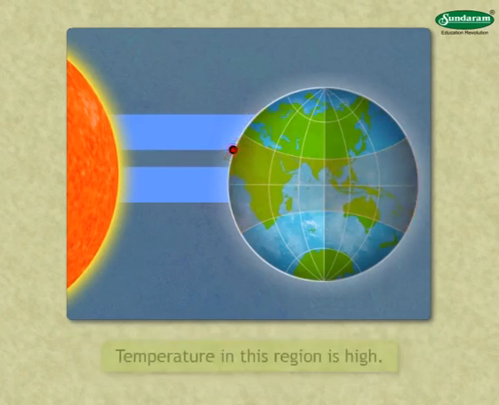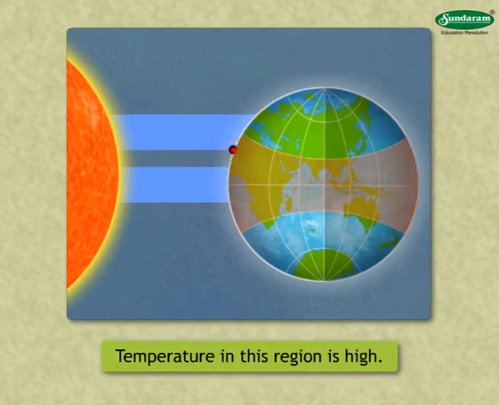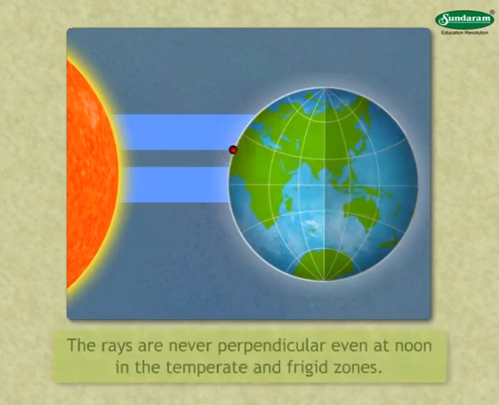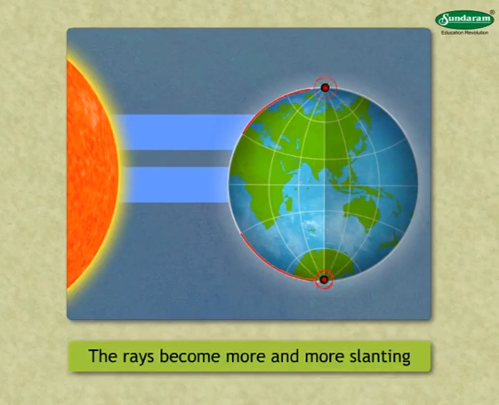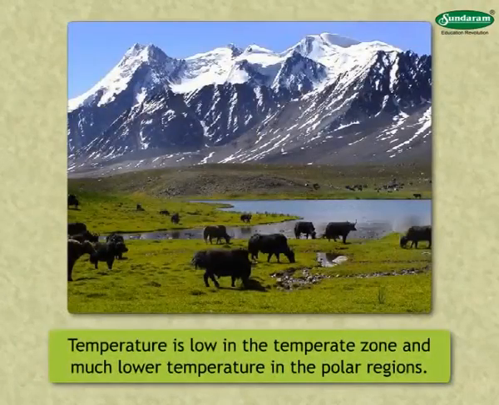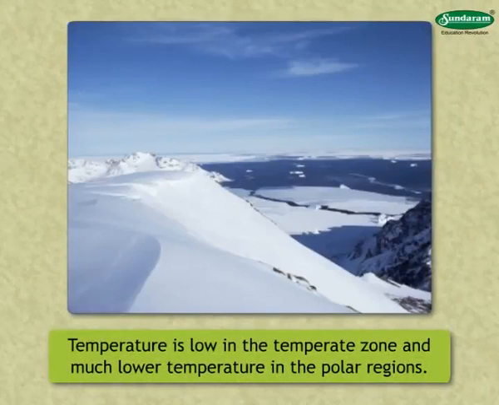That is why the temperature in this region is high. The rays are never perpendicular even at noon in the temperate and frigid zones. As we move from the torrid to the frigid zone, the rays become more and more slanting, and therefore they are not very strong. That is why the temperature is low in the temperate zone and much lower in the